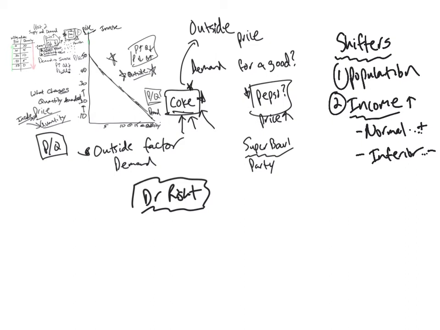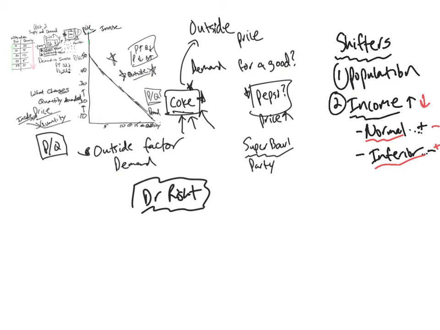Let's say your income goes down, right? So if your income went down, which of these two types of goods are you going to buy more of? Well, in this scenario, you're going to buy less normal goods, and you're going to buy more inferior goods. Okay, you're going to buy more of the cheaper goods, the knockoff goods, the goods that you can find at half the price, those sorts of things on sale a lot of the time. So with income, you have to ask what type of good is it? Is it a normal good or is it an inferior good? Okay, so that one doesn't always go in the same direction.